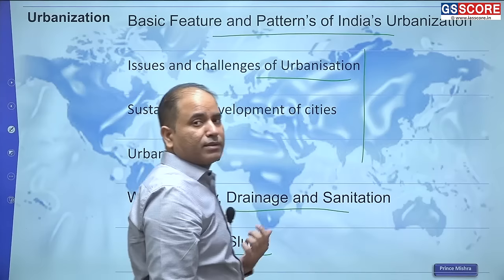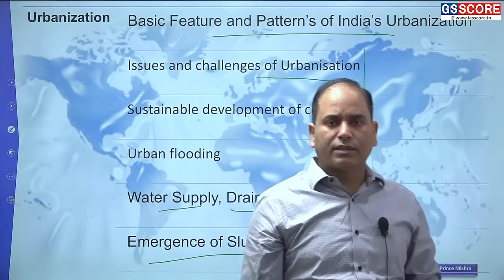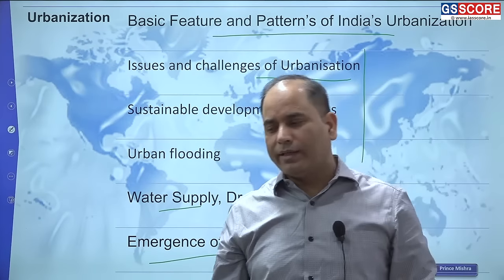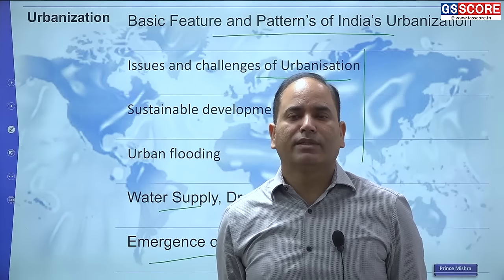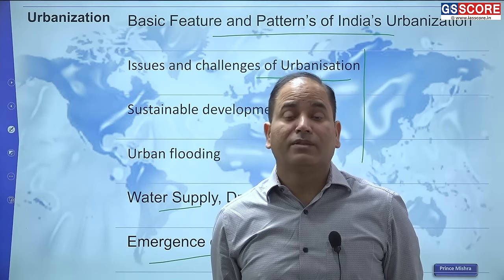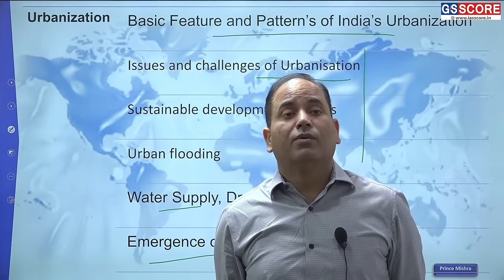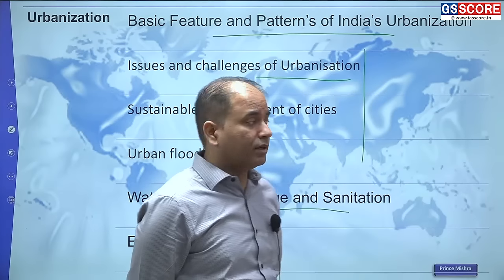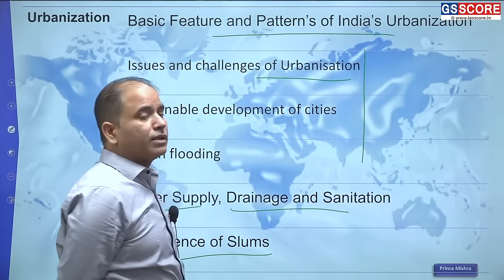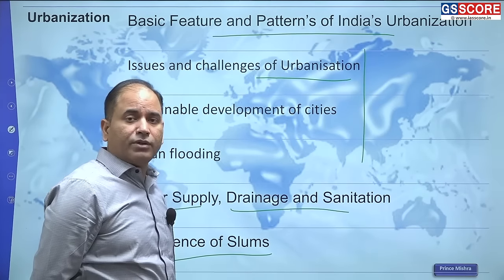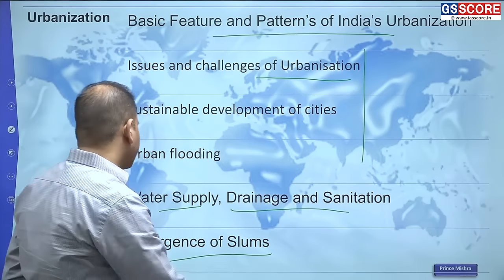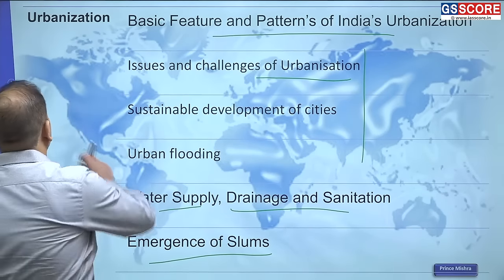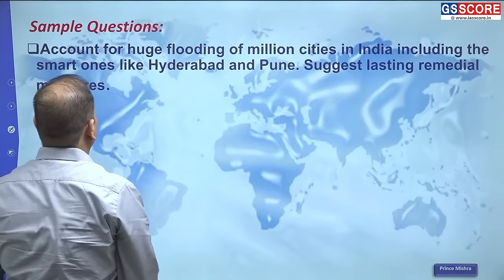Also you will have the emergence of slums. How does this slum population emerge, why is the government allowing this emergence of slums, why is the government not controlling them, or what measures has the government taken, what policies, what solutions has the government devised to tackle the issue of slums. So that you will study in case of emergence of slum population.